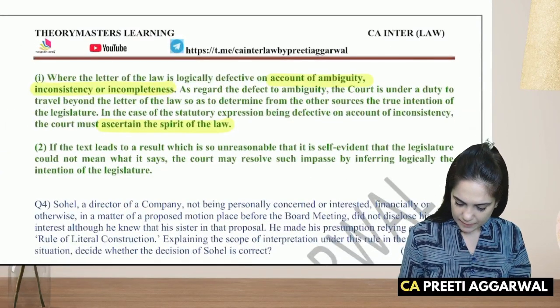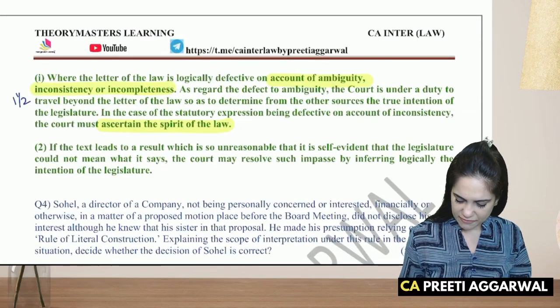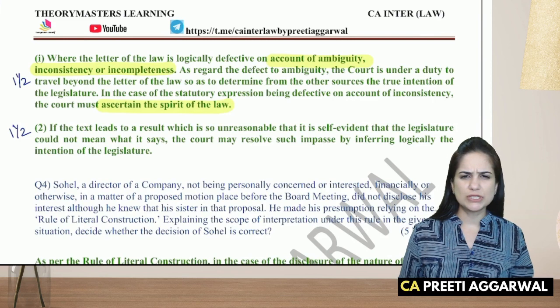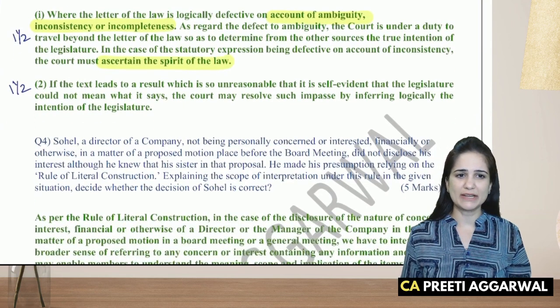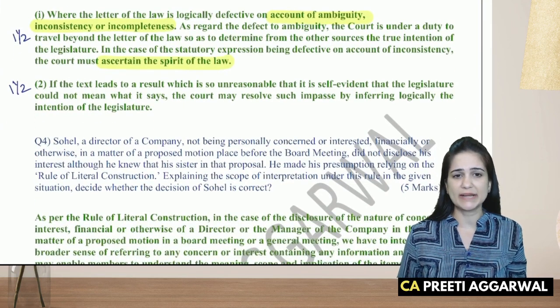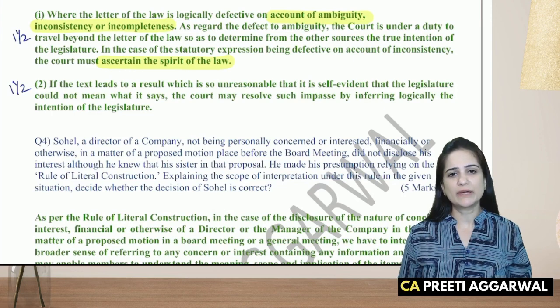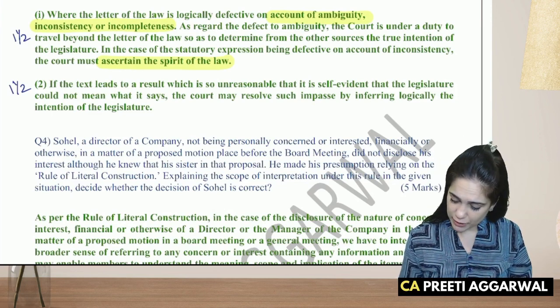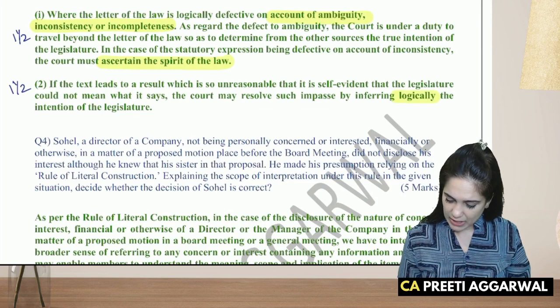Then 1.5 mark for writing this point and 1.5 for writing the next point. If the text leads to a result which is unreasonable, that it is self-evident that the legislature could not mean what it has written, the court may resolve to such impasse by inferring logically. So I want you to write the word logical intention.